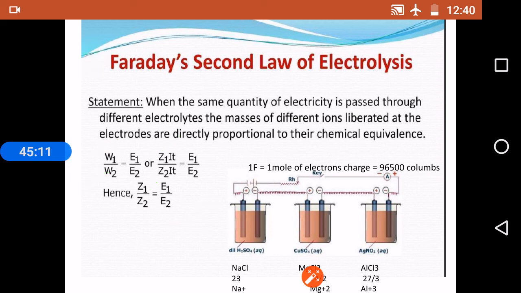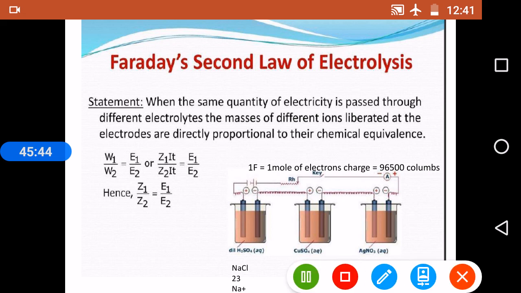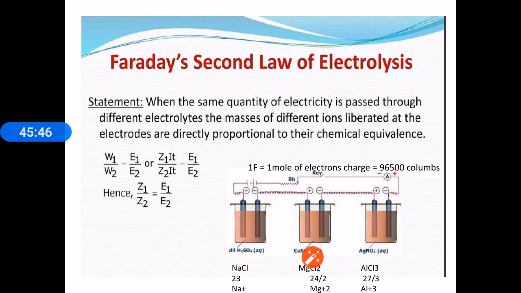So when the same quantity of electricity is passed through different electrolytes, the mass of the substance deposited at the respective electrodes is proportional to their equivalent weights. Or when the same 1 Faraday of charge is passed through different electrolytes, all the substances are deposited in 1 gram equivalent weight. This is called Faraday's second law of electrolysis. Thank you.